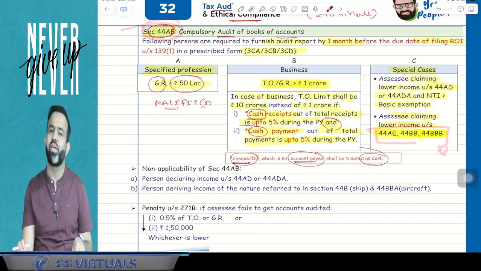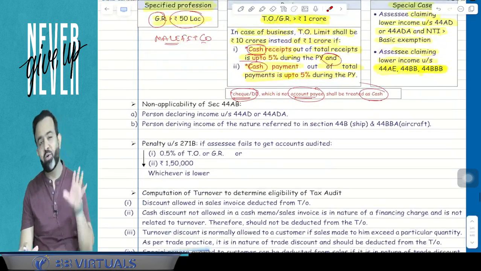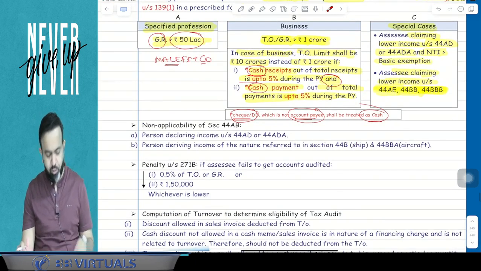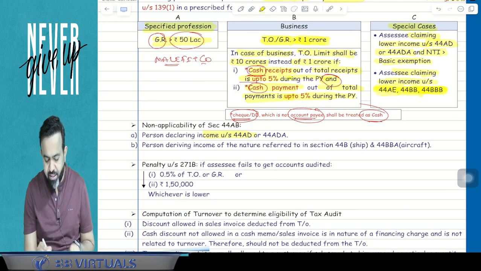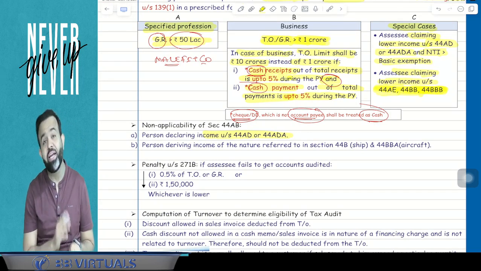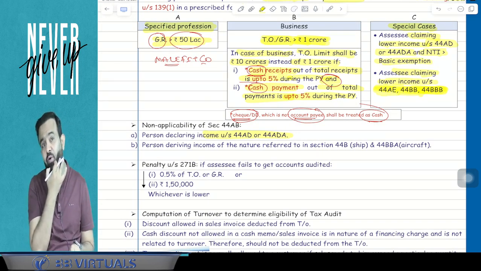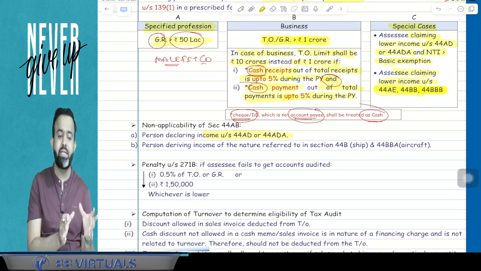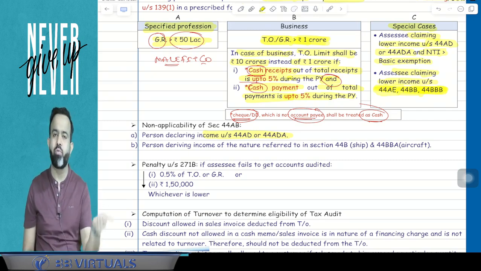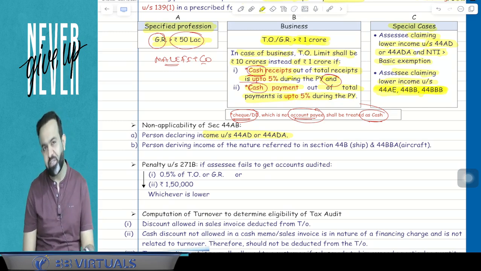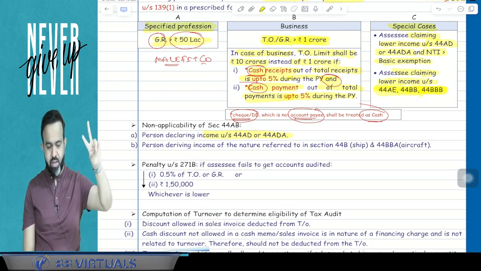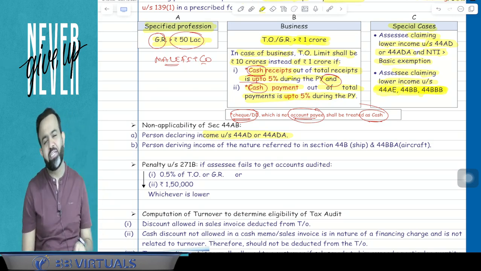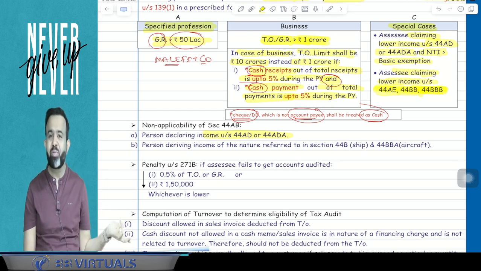under section 44AB. Now, when is tax audit not applicable? In two cases, tax audit is not applicable. One is if any person declared the income as per section 44AD or 44ADA. If the assessee declared the income as per 44AD or 44ADA, then there is no need of audit. 44AD means if your turnover is up to 2 crore in case of business, and if you are declaring the income at 6% or 8%, then there is no need of audit.